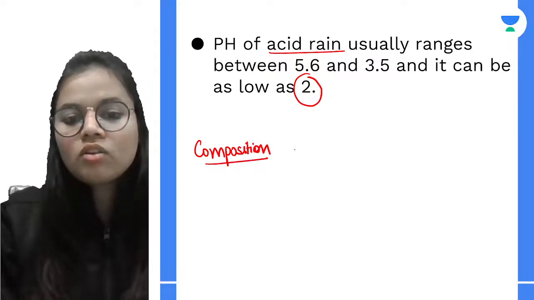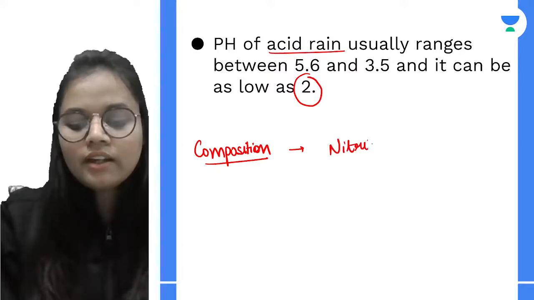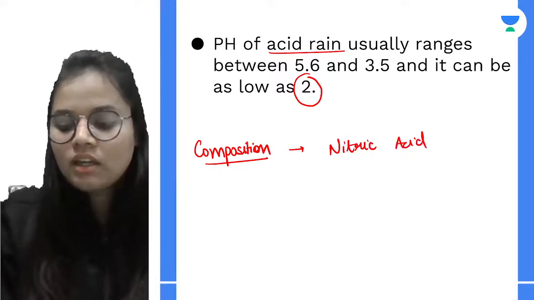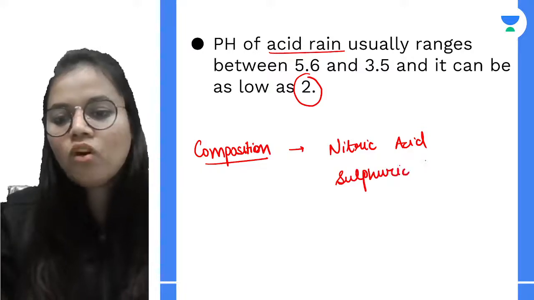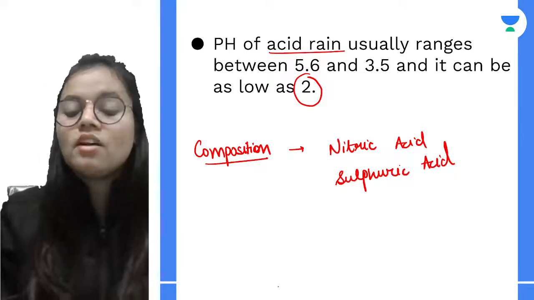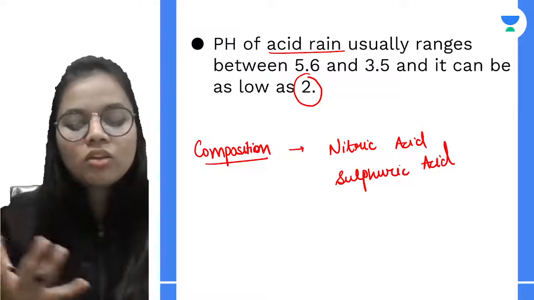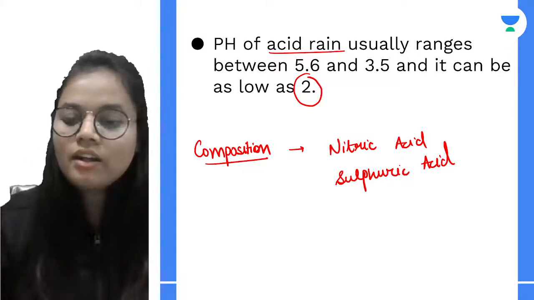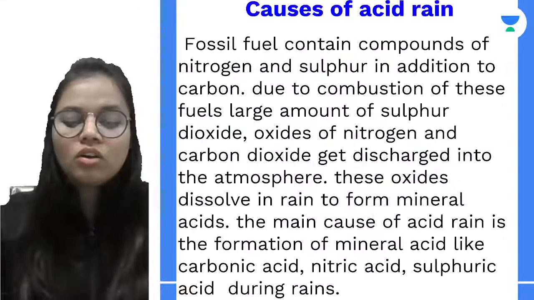So, if I talk about the composition of acid rain, it will have nitric acid, and it can have sulfuric acid. And how are they formed? Nitric acid and sulfuric acid are formed when the oxides of nitrogen or sulfur come in contact with, or react with, the rain water. All right, now moving on to the causes.